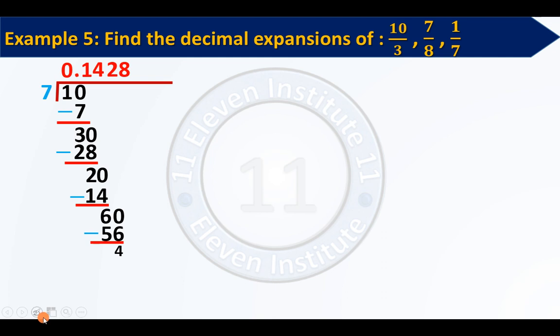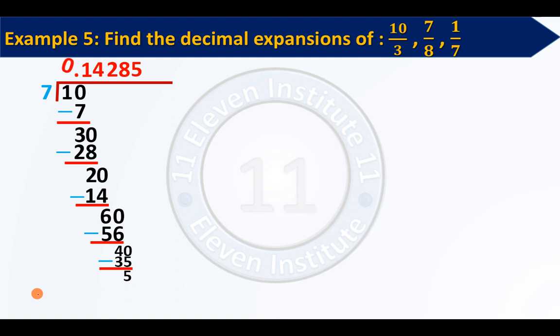Again I can see the remainder is not yet 0. 4 is again less than 7. Again I need a 0 near 4. So I will write a 0 over here. Right. Then 7 5s are 35. When I subtract, I get the answer 5. Again you can see yet the remainder is not 0, and it is just continuing.